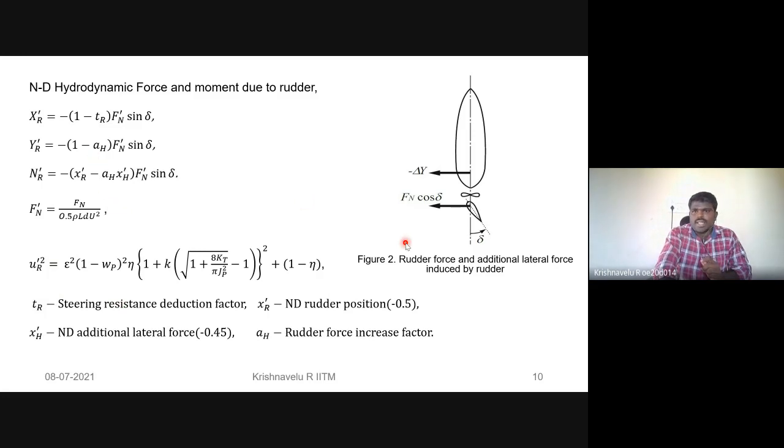Then a_H means that whenever we apply the rudder, there is some additional lateral force acting on the ship hull, induced by the rudder.